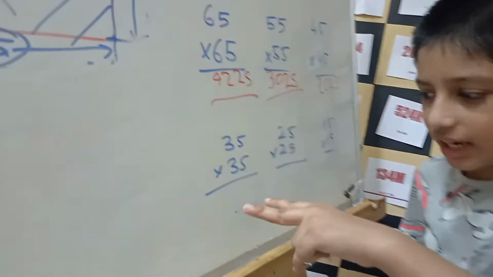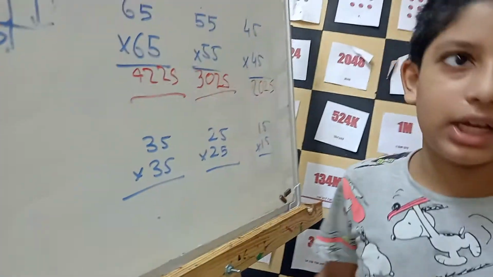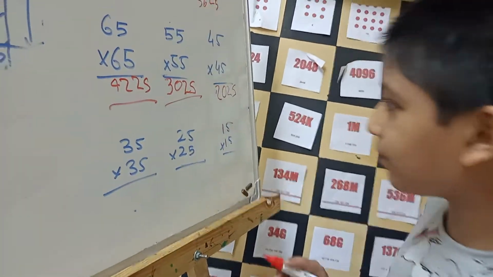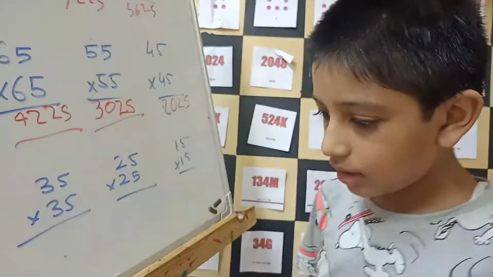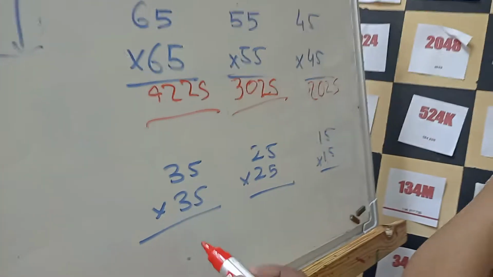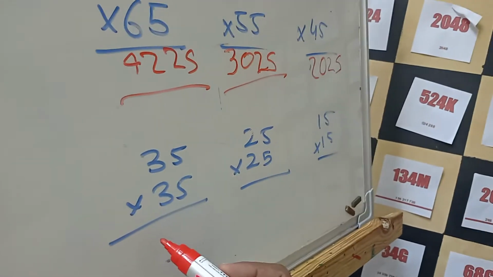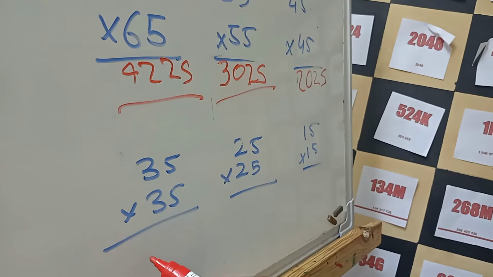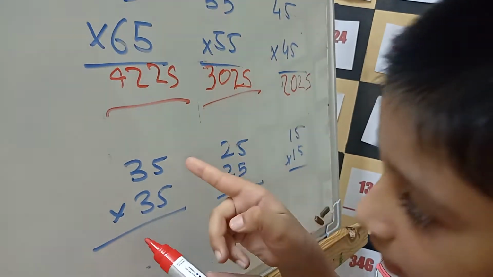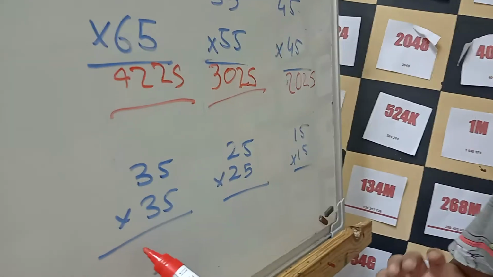Let me try to do this orally. Shall I write? You just spell out, I will write. I will first do 3 multiply 4 and then 5 multiply 5. I just need the answer.